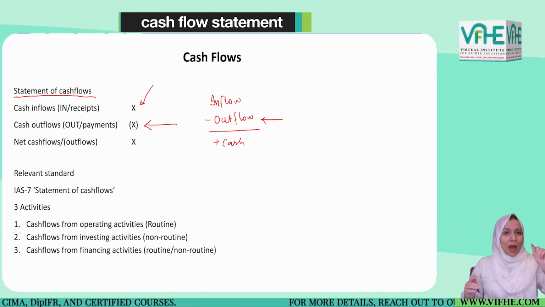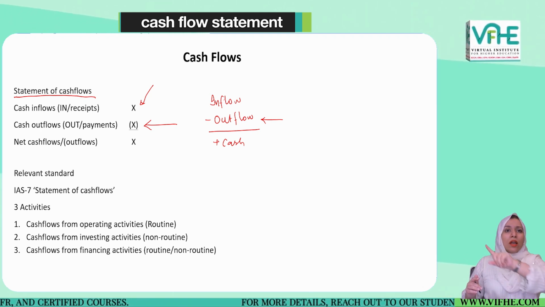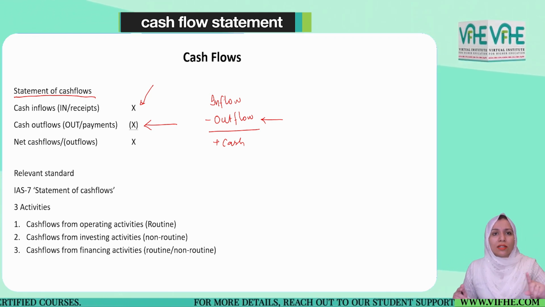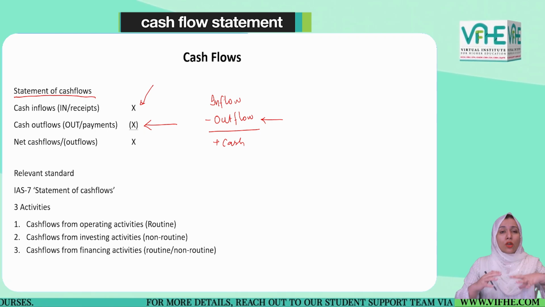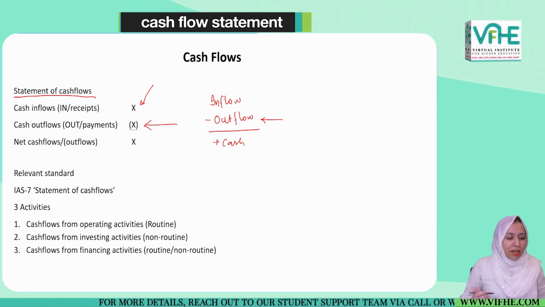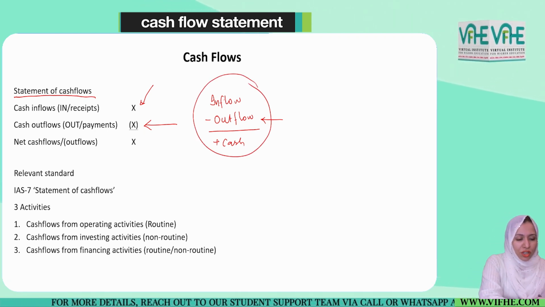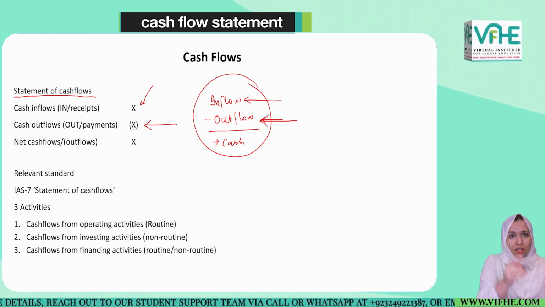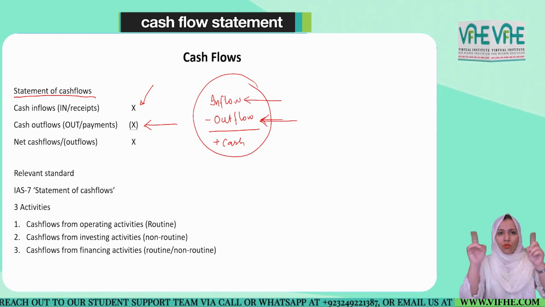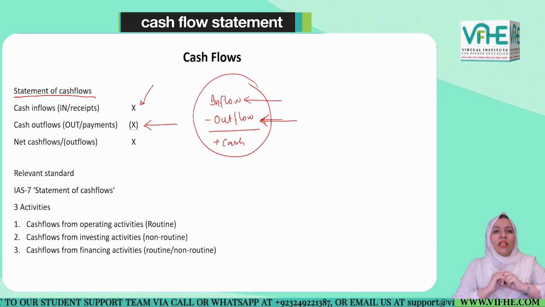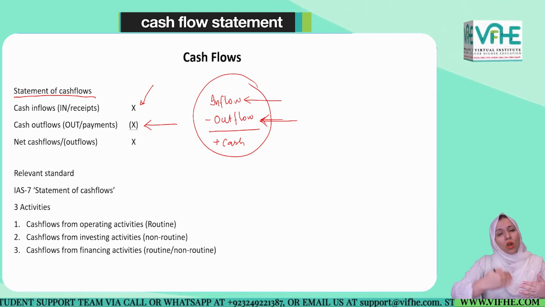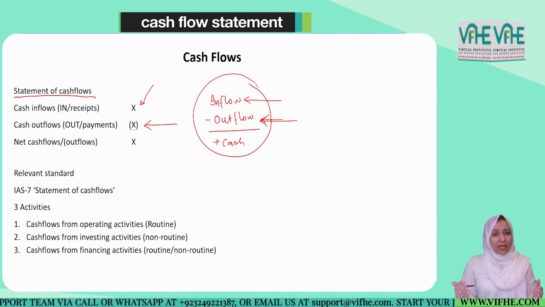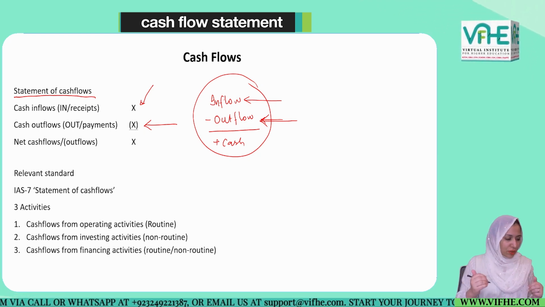So in this case, while making the cash flow statement, we are not applying the accruals concept, we are not following the accruals approach, the matching concept. We just need to see the cash position, in which cash inflows and outflows, cash in and cash out, are netted off with each other in order to see what the net position of a company is with respect to their cash flows.